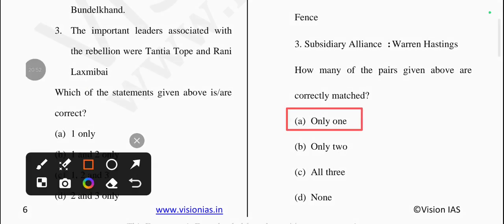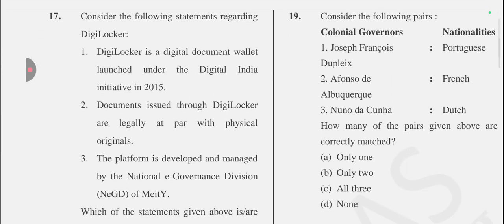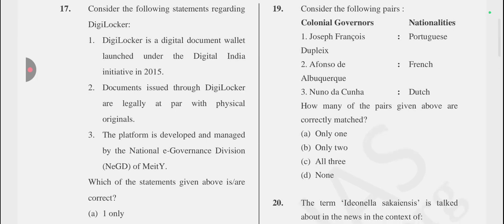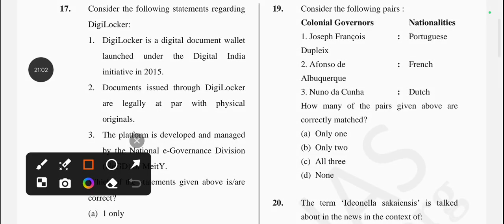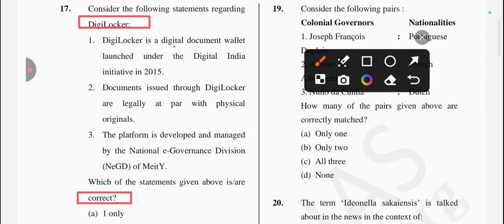Okay, next question is: consider the following statements regarding DigiLocker. It asks about the correct statement related to DigiLocker. The first statement is that DigiLocker is a digital document wallet launched under the Digital India Mission 2015.